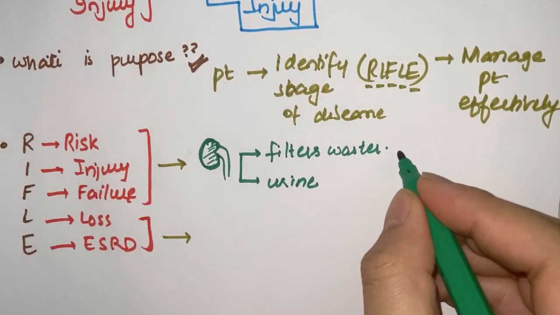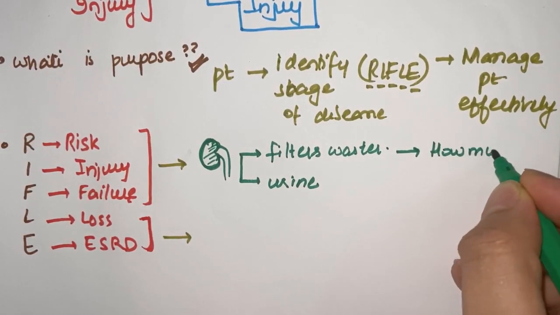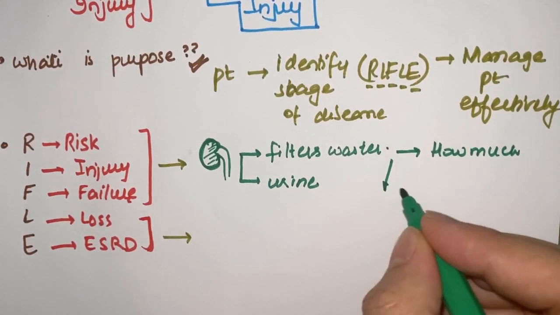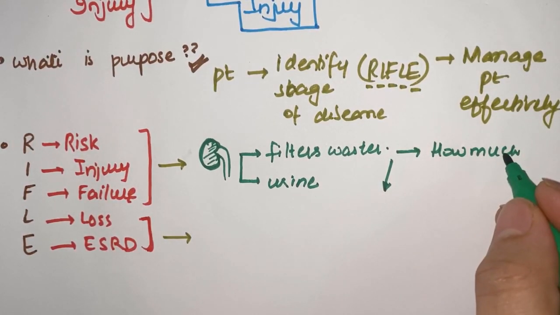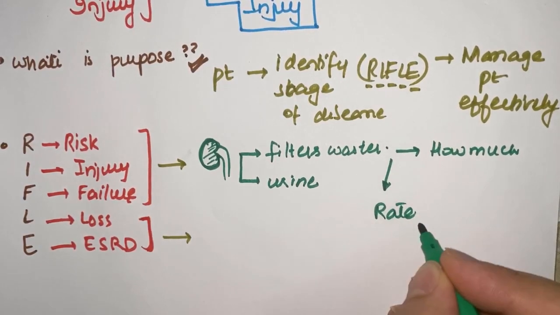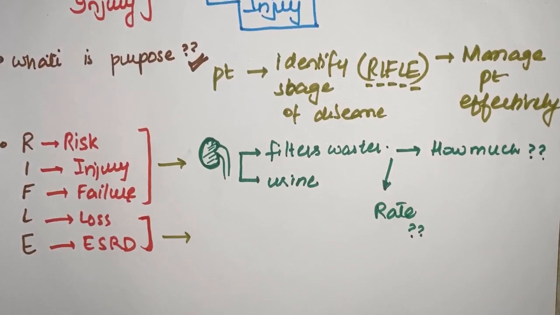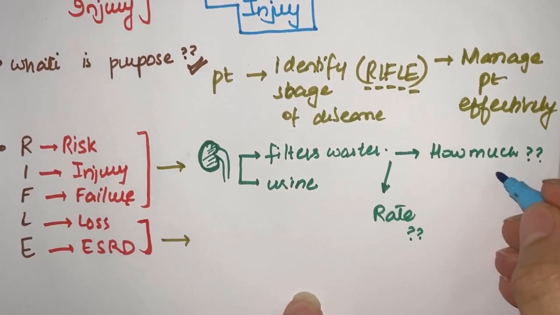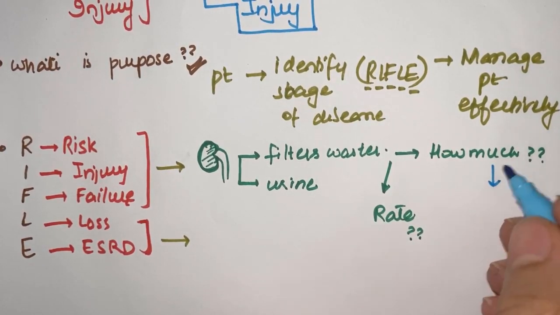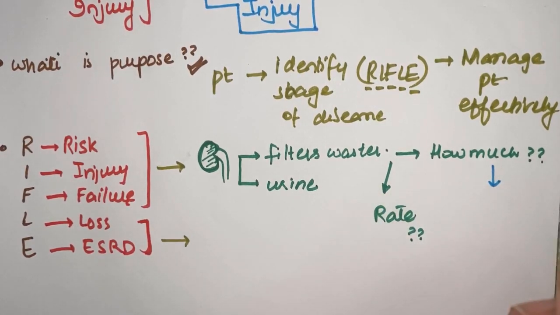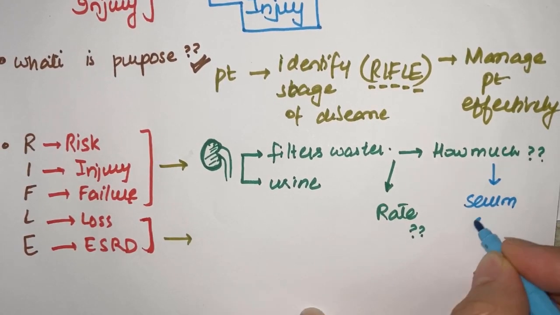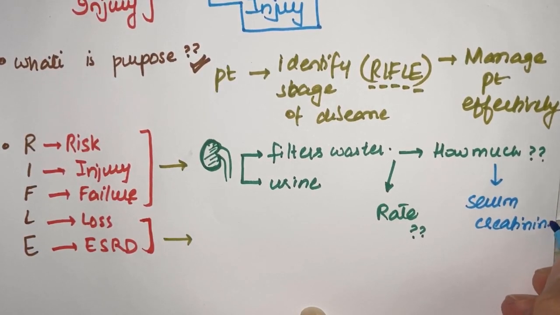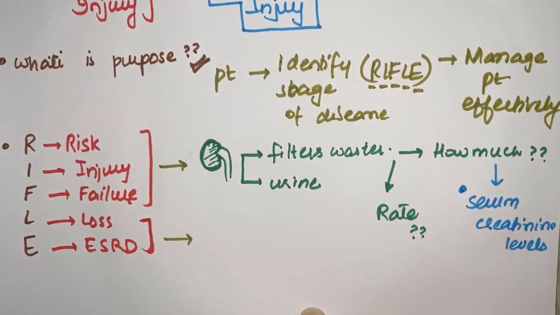Clear? So filter waste: first is how much it filters, and second is at which rate it filters. Now I am going to talk about the basic 3 points by which we'll differentiate these first 3 stages. I'll write it with blue. For how much, the measure we use for identifying how much the kidney is filtering waste from our blood is the serum creatinine levels, our first criteria.